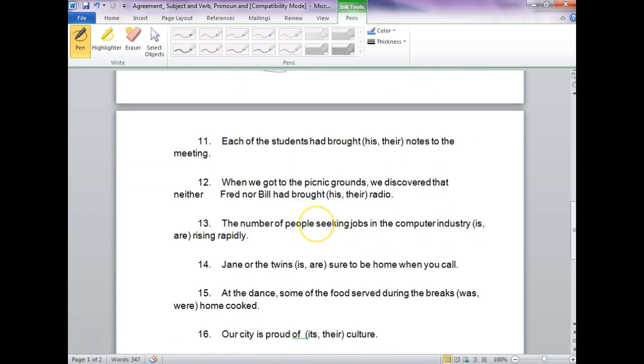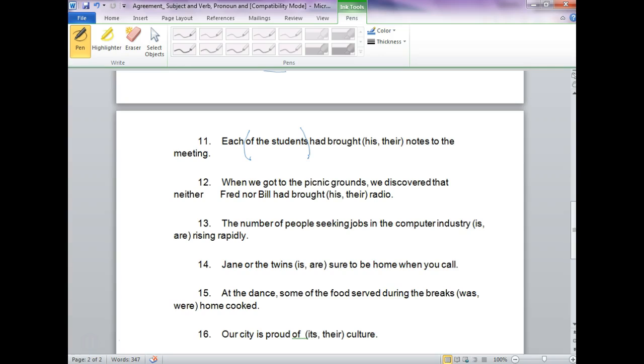Each of the students had brought, okay, now we're no longer doing subject-verb agreement, we're doing pronoun-antecedent agreement. Remember, a pronoun replaces a noun. Sometimes it replaces another pronoun. And it refers back to that noun, and they have to agree.